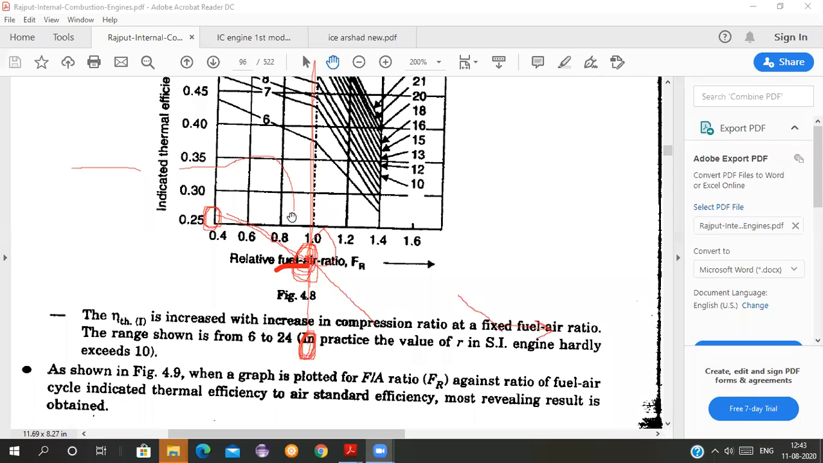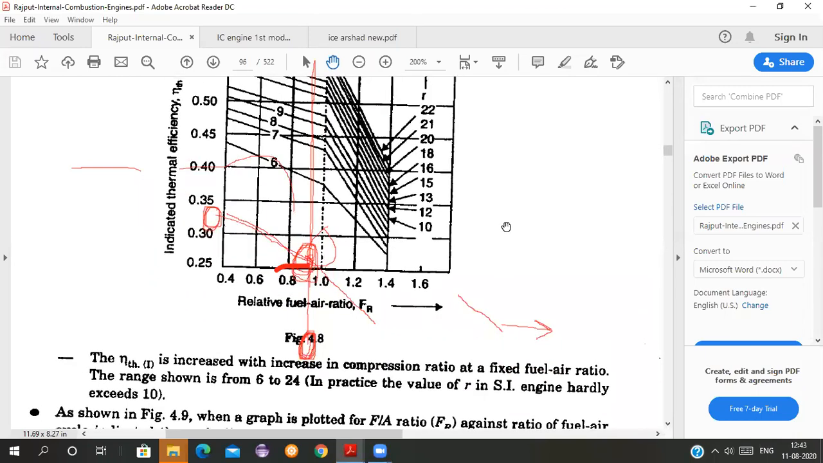Yes students, as the compression ratio is increasing, the value of efficiency is increasing, but it is not possible for an SI engine to go beyond 10 or 12, because the engine becomes more bulky. So this is just a theoretical thing shown, but this is helpful.